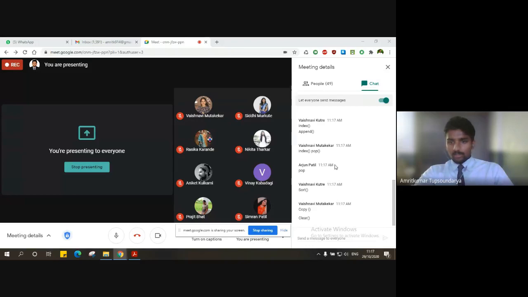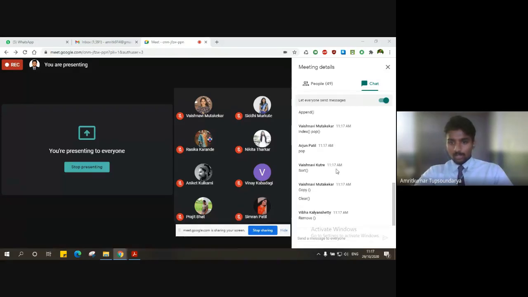Vaishnavi Kiver says copy and clear, okay. Remove, Vivas says remove method, yes.